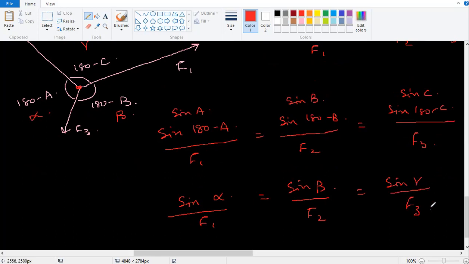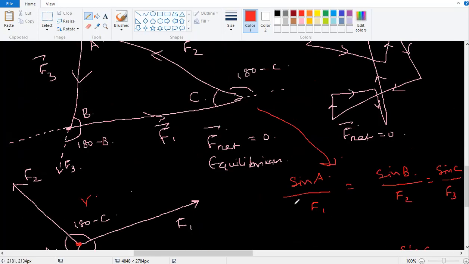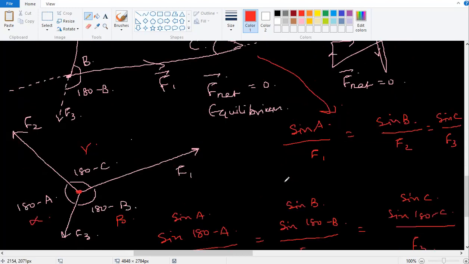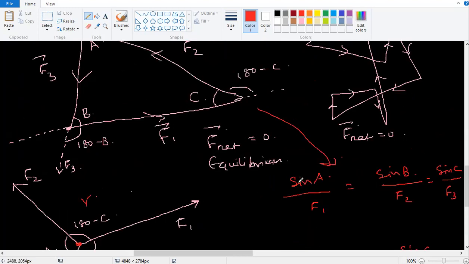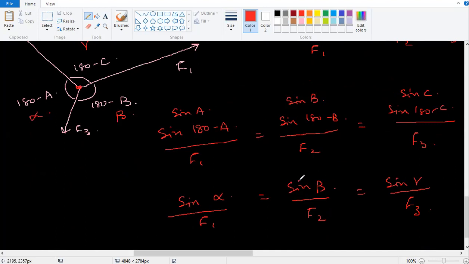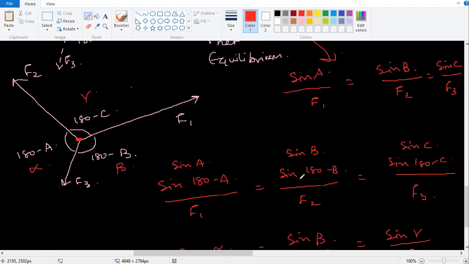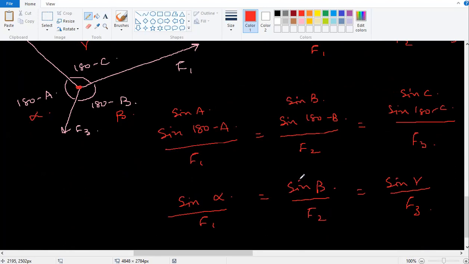That's all. Nobody is going to ask you this proof. It's only for convincing yourself that it's a very simple sine formula. So take it down. As you study all these things, your mathematics knowledge will also improve. You will understand how you are using trigonometry everywhere in physics.